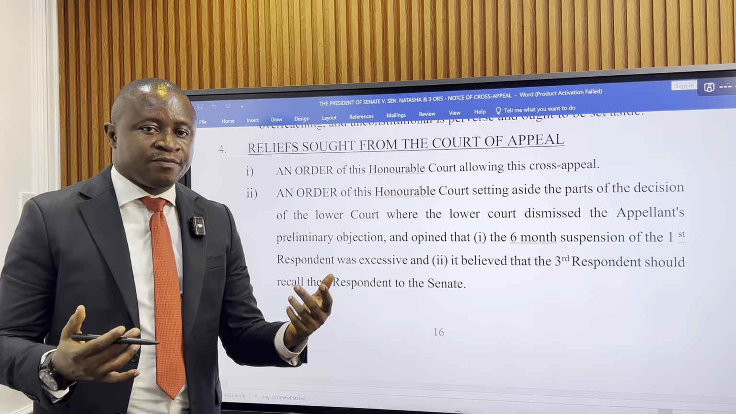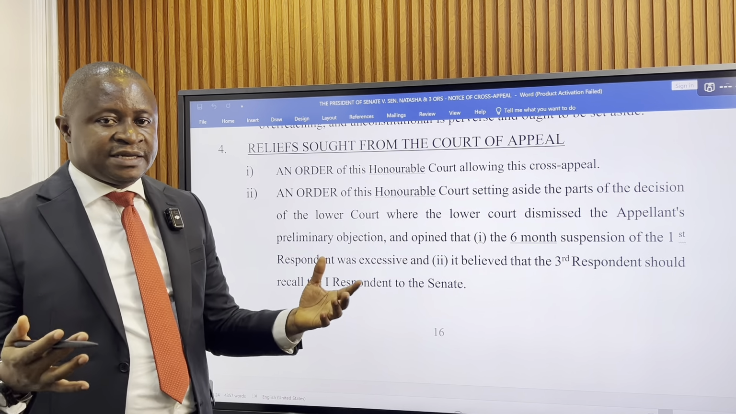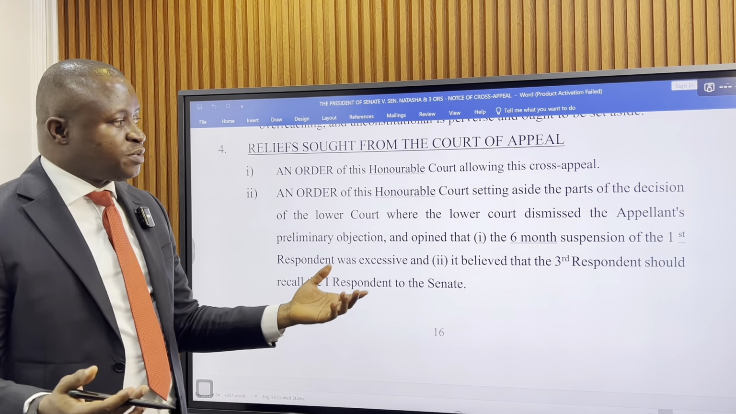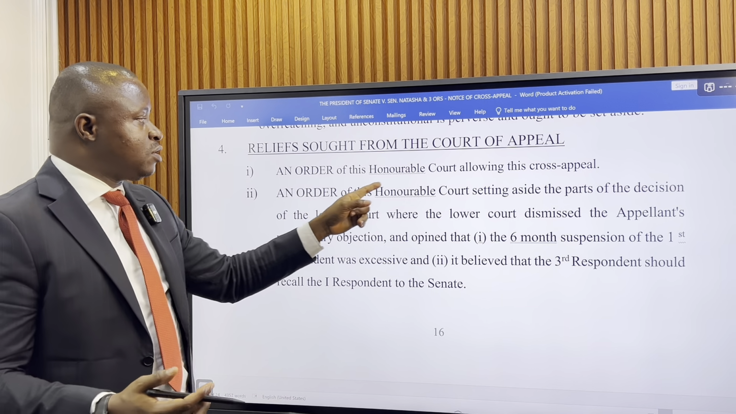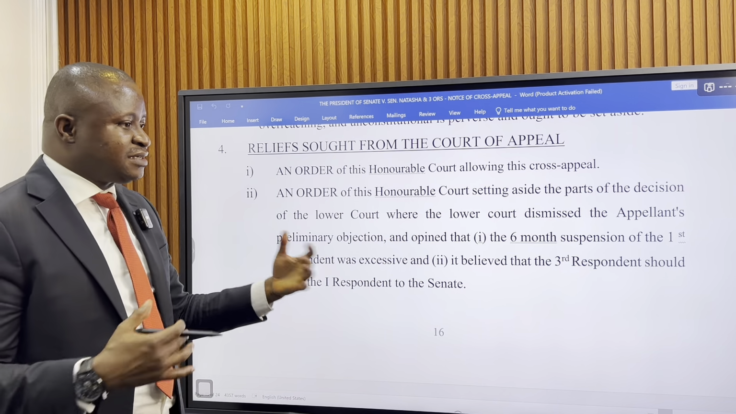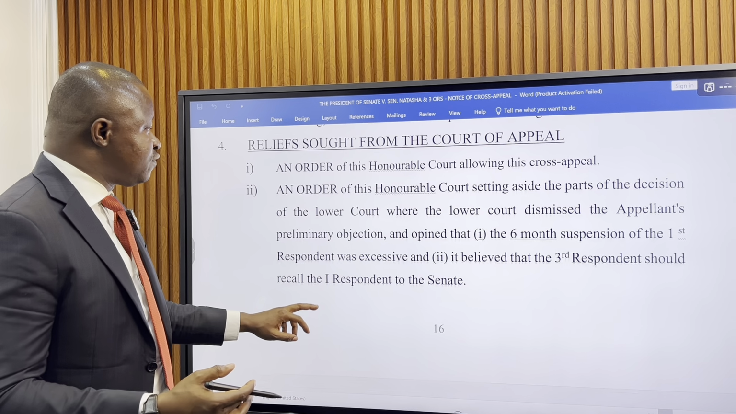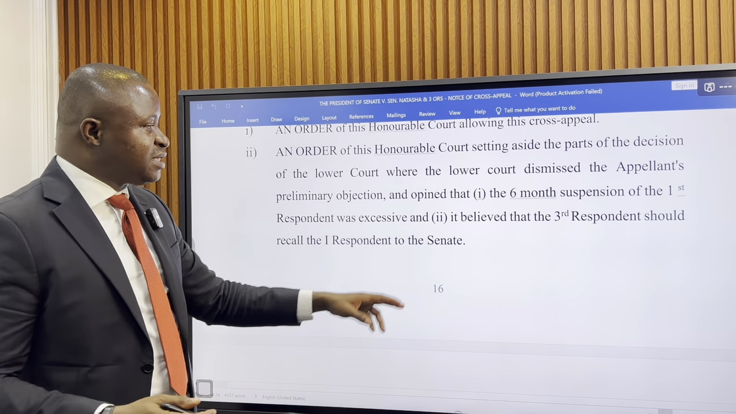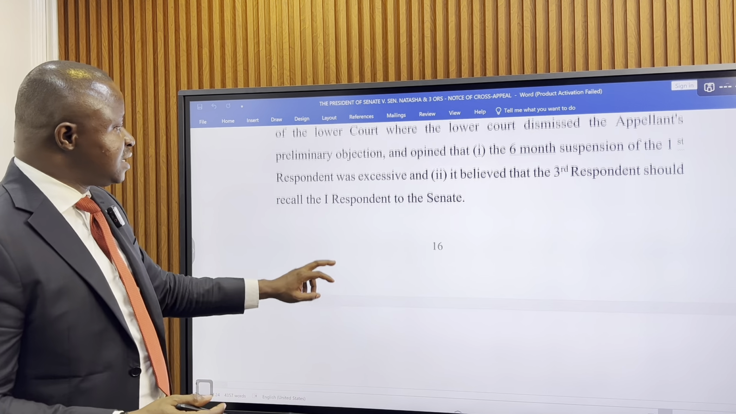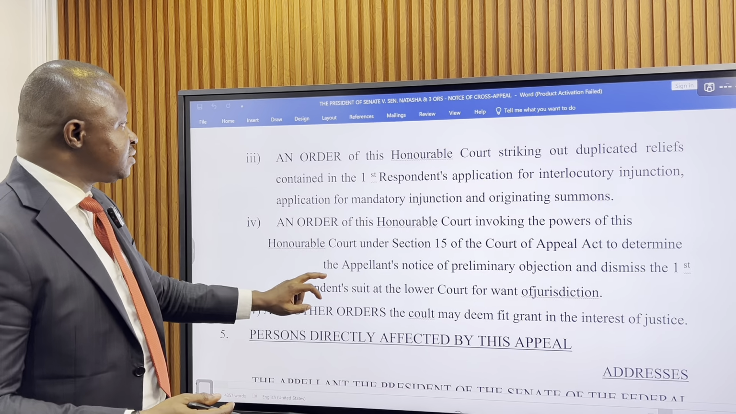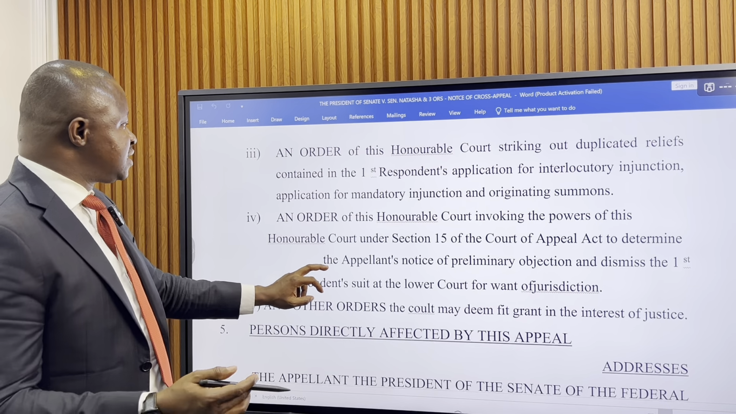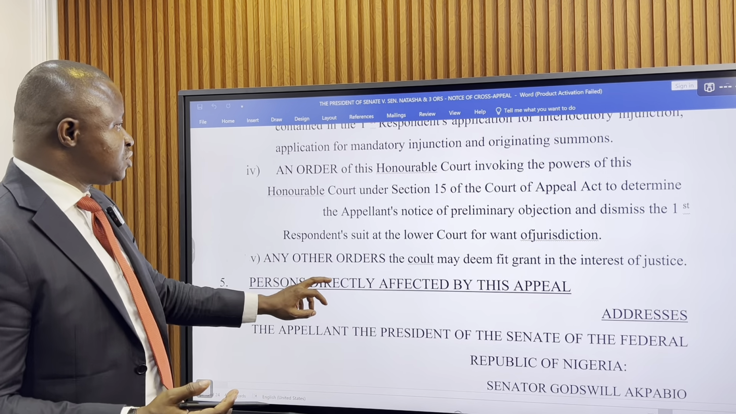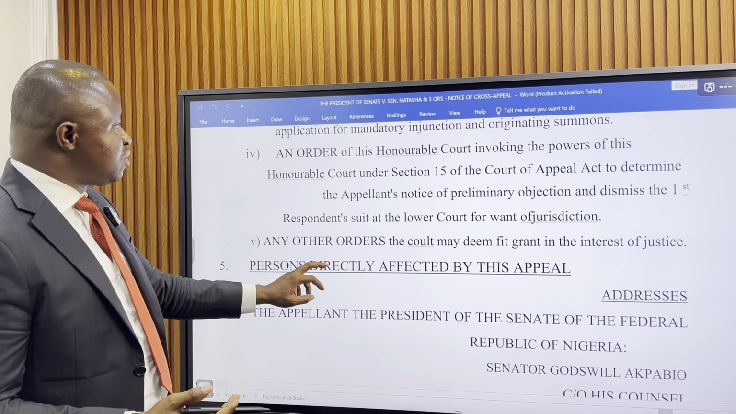When you file a notice of appeal, you're complaining. You have raised the grounds, which is your complaint against the judgment of the trial court. What do you now want from the Court of Appeal or from the Supreme Court? So in this case, one, an order of this court allowing the cross appeal and setting aside the part of the judgment that they are not comfortable with, especially the issue of suspension for 6 months and the excessiveness that they have complained about; an order of the court striking out duplicated reliefs contained in the interlocutory injunction and also the ones contained in the mandatory injunction and originating summons;